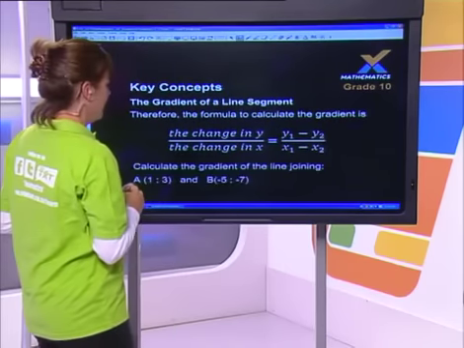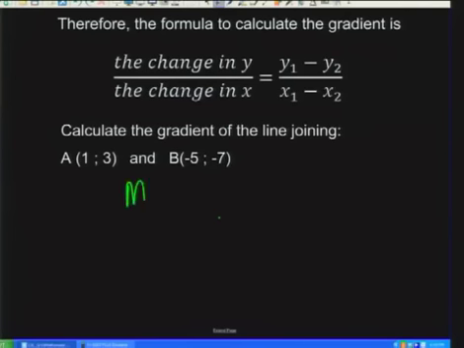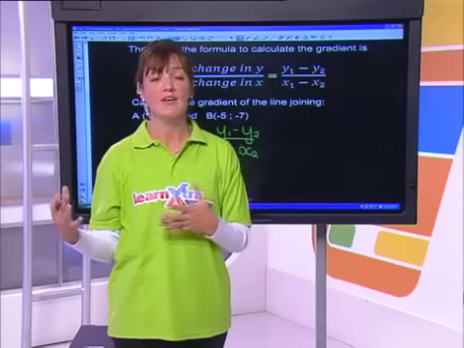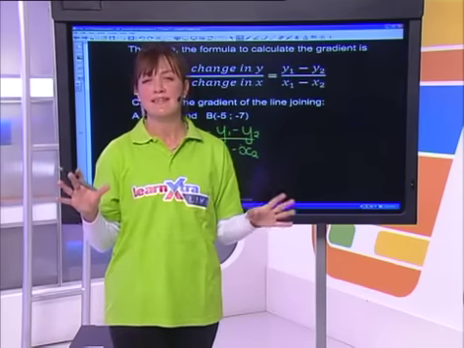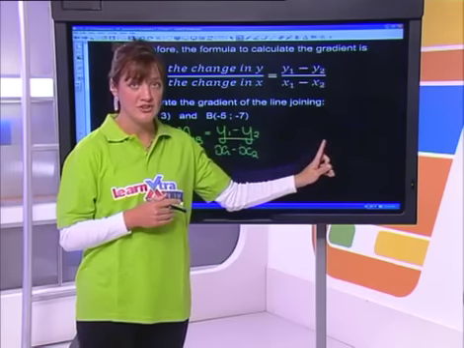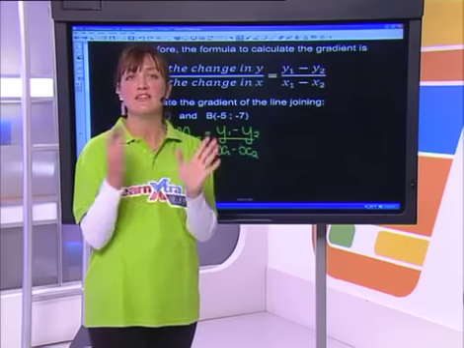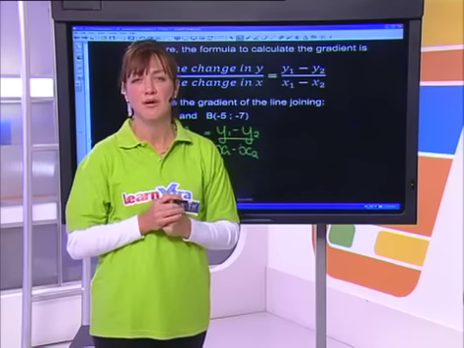Let's do a quick example of this. We're looking for the gradient of line AB. That's our notation. So we're going to say y1 minus y2 over x1 minus x2. For anybody who may have learned it at school as y2 minus y1 over x2 minus x1, that really doesn't matter. The important thing is this: if you have y1 minus y2, it must be followed underneath by x1 minus x2, or vice versa. As long as you keep that order correct, you have no problem.